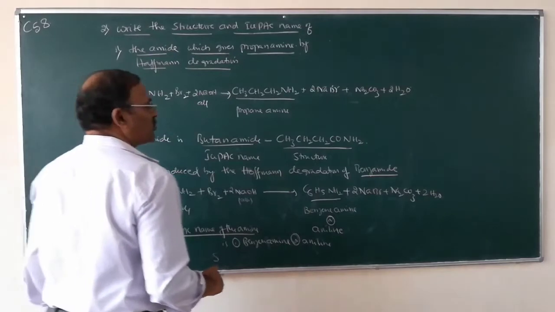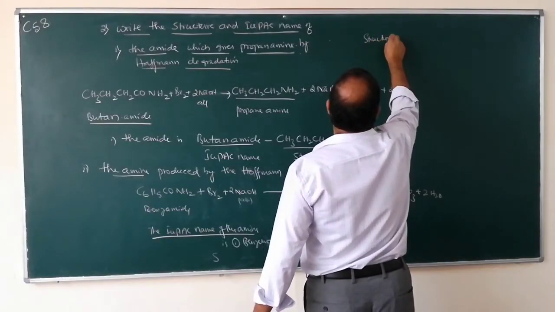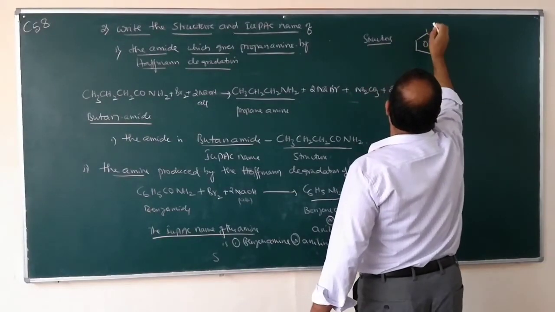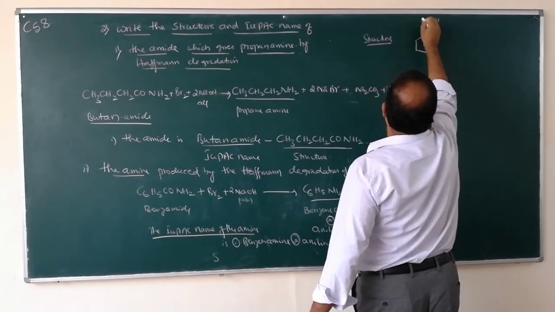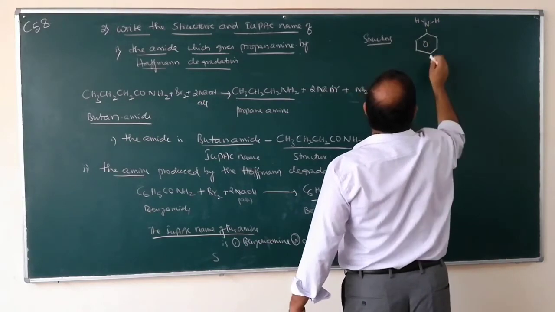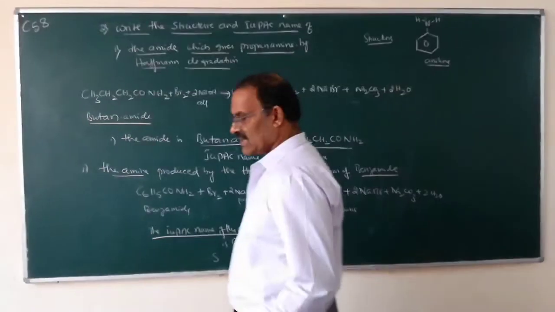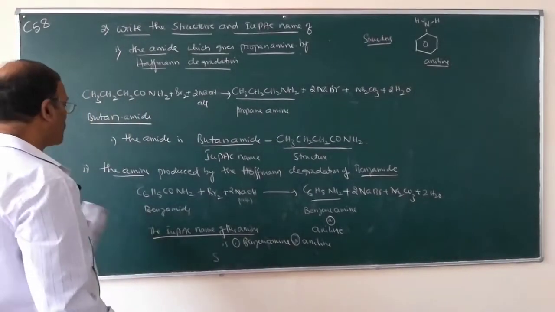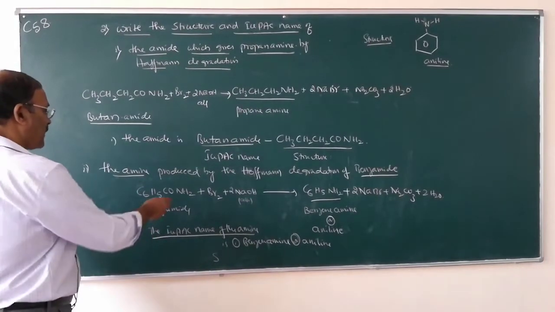What is its structure? Coming to the structure, this one is the benzene ring, this one is N, this is H, this one is H. So this one is aniline. This is the IUPAC name and this is the structure of the amine obtained by the Hofmann bromamide degradation of the amide, benzamide.